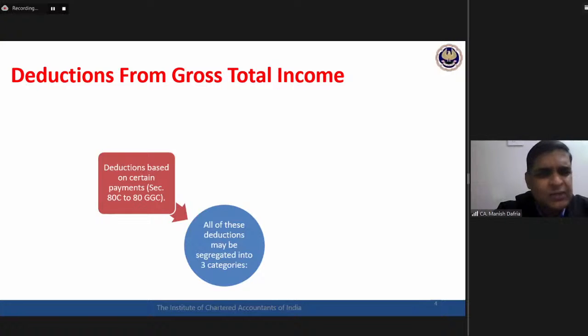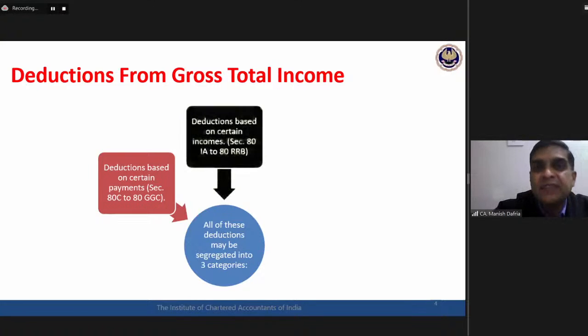Different sections list out different kinds of payments, and then the deduction can be claimed based on those payments. The second set of deduction is deductions which are based on certain income, section 80IA to section 80RRB. For availing these deductions, I'm not required to make any payment. What I need is that specific type of income included in my gross total income, and then I will be entitled to these deductions which are based on certain income.